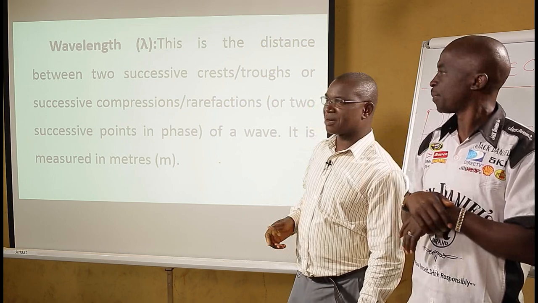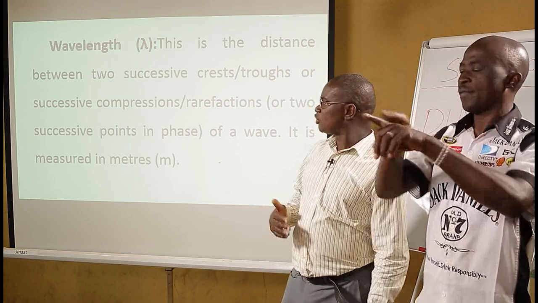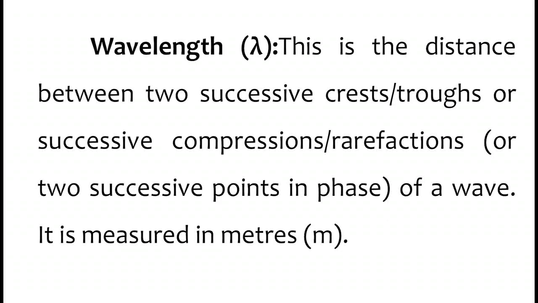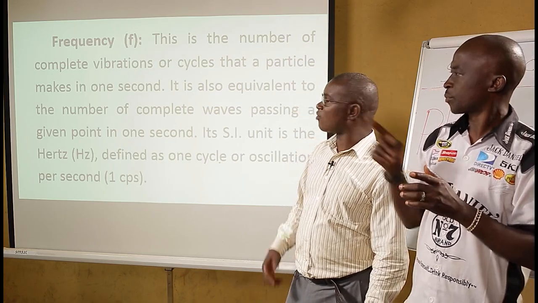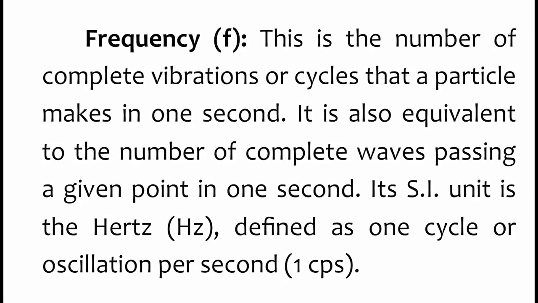Wavelength, represented by lambda, is the distance between two successive crests or troughs, or two successive compressions or rarefactions, or two successive points in phase of a wave. It is measured also in meters. Frequency is the number of complete vibrations or cycles that a particle makes in 1 second. It is equivalent to the number of complete waves passing a given point in 1 second.